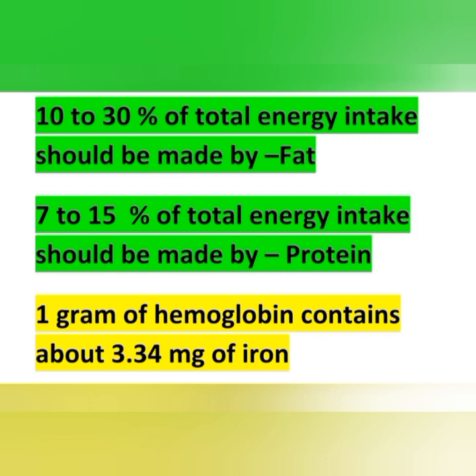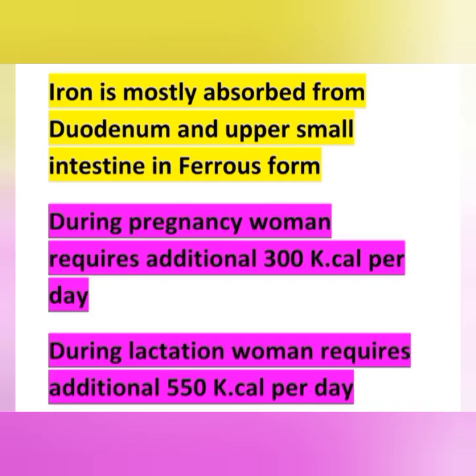And 1 gram of hemoglobin contains 3.4 milligram of iron. Okay, and the very next point, iron is mostly absorbed from duodenum. Mostly iron absorption occurs in duodenum is an important question. So, upper small intestine in the ferrous form. And during pregnancy, woman requires additional 300 kilocalorie per day as per WHO, and in lactation it is 550 kilocalorie per day.